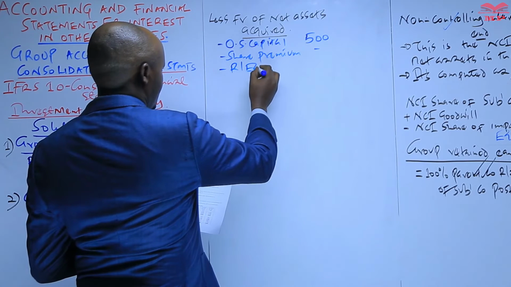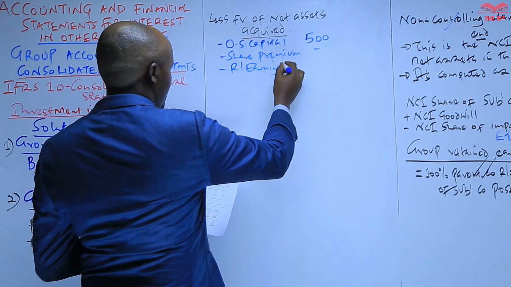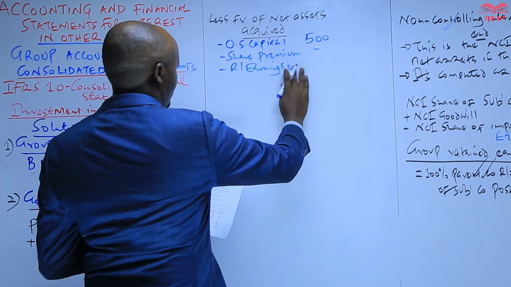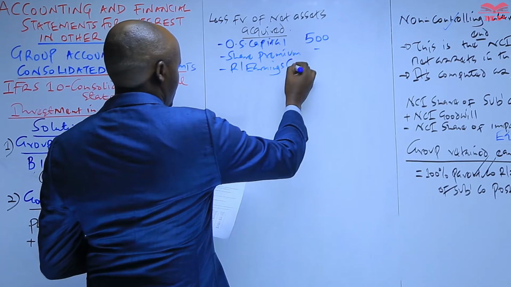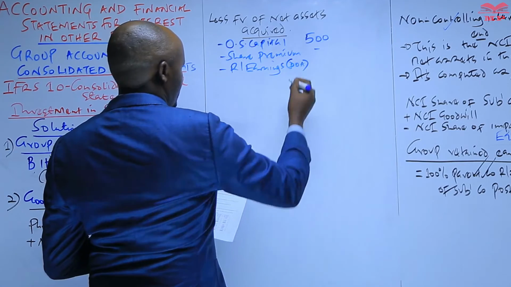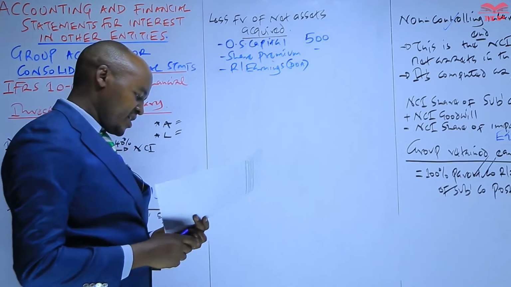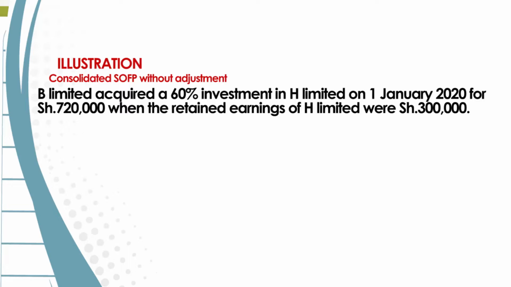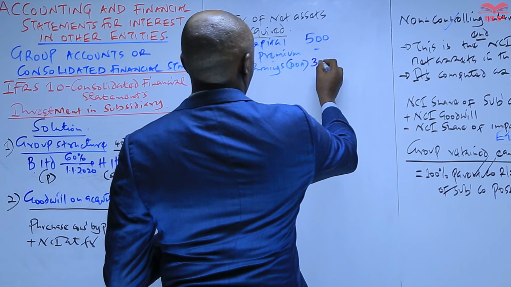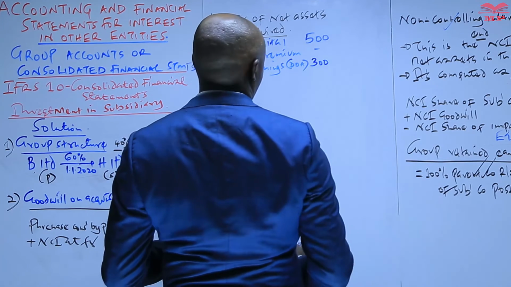But in that case, we take the retained earnings of the subsidiary on the date of acquisition. This one is given as part of paragraph 1. If you go back to paragraph 1 of that particular question, you are told the retained earnings of H Limited on the date of acquisition was 300,000. So this is now the pre-acquisition retained earnings.